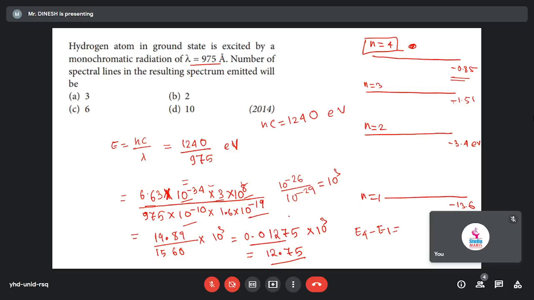So that's why, after absorbing a photon of energy 12.75, the electron will reach the third excited state, where n will be equal to 4. So what will be the number of spectral lines then? n into n minus 1 by 2. So 4 into 4 minus 1, which is 3, divided by 2, gives 6. Yes, 6 will be the answer.